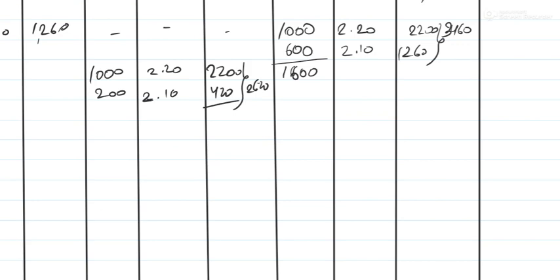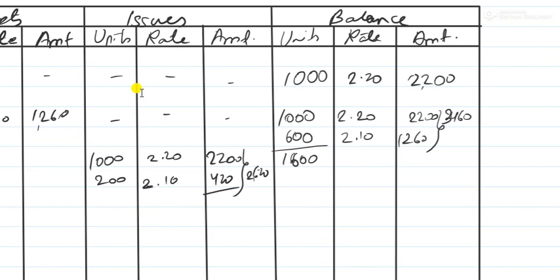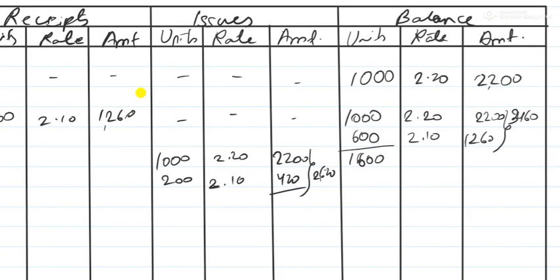What did we do? We had to issue 1200 units. So this is the FIFO method. Whatever stock comes first will be issued first. Whatever stock is there from the beginning will be sold first and foremost.